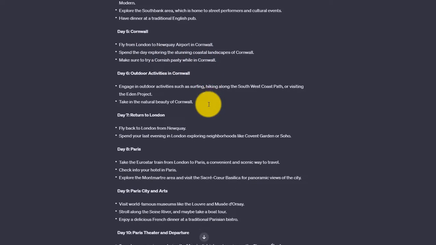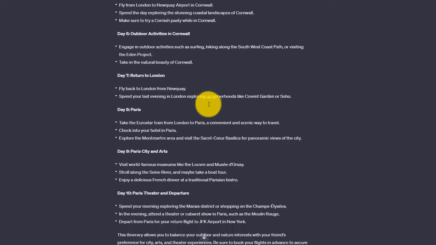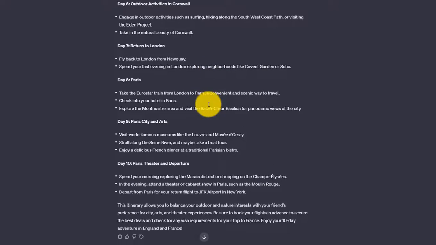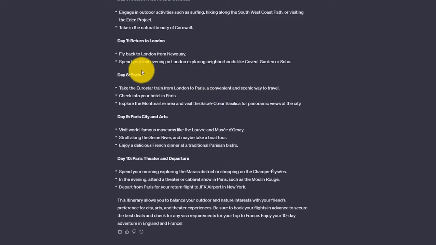So it looks like everything is broken down well, and the items that I brought up, the goals in my prompt, are being addressed. Even broken down by day, 1, 2, 3 days in Paris. So 3 days in France, just like I specified. And then flying back to JFK. So yeah, I would say that this prompt created an effective response based on the goals that I was looking for. The system did a good job here.